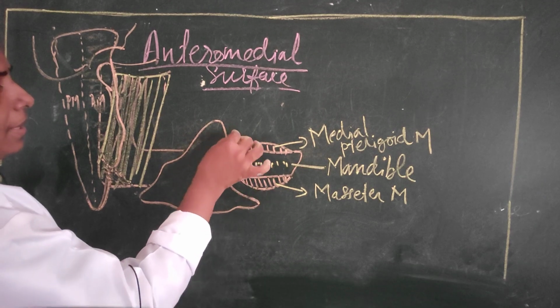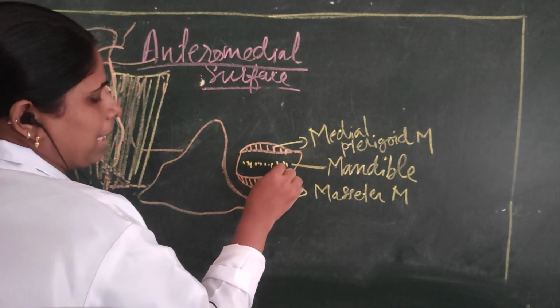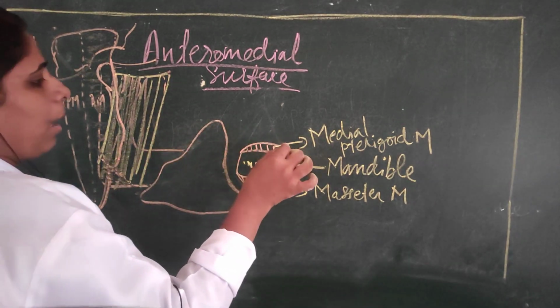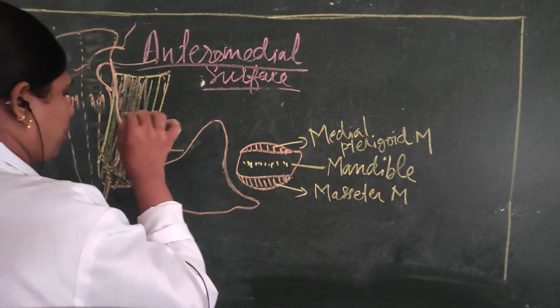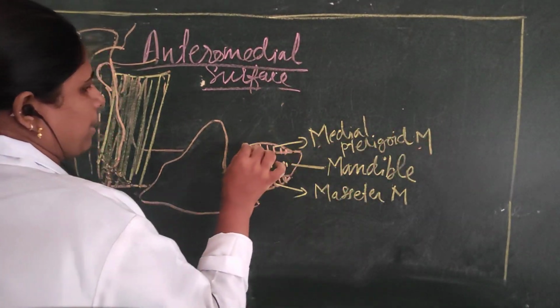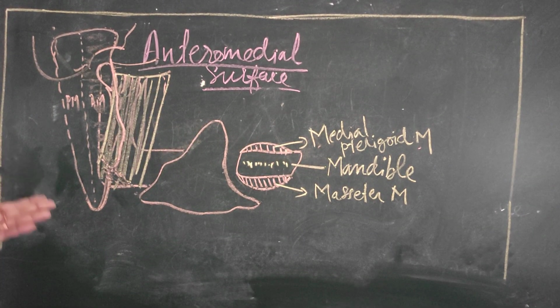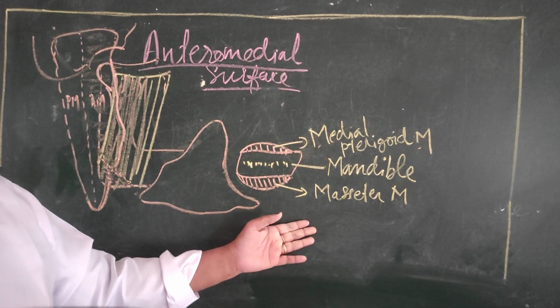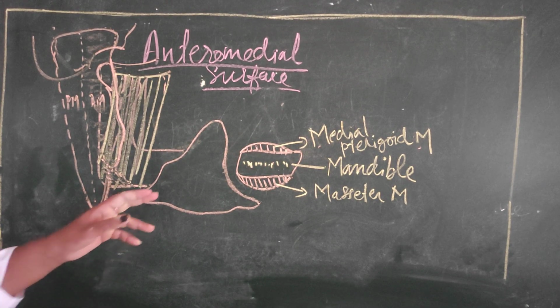The anteromedial surface comes in direct contact with the posterior aspect of the ramus of the mandible, the masseter muscle resting over the mandible, and the medial pterygoid muscle on the internal aspect of the ramus of the mandible.